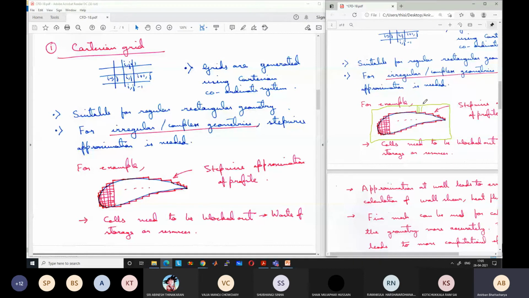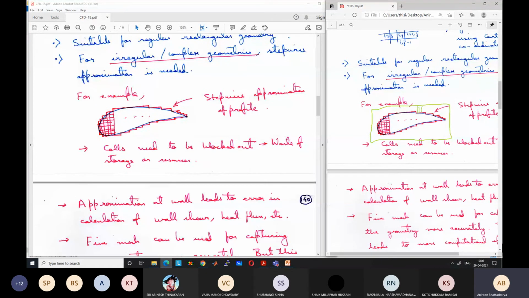So you will need more grid points than necessary for solving complicated geometries using the Cartesian coordinate system. Another point is that because you are approximating at the interfaces, you are not exactly capturing the profile. The wall effects, like wall shear stress or heat flux at the wall, will not be very accurately calculated. It is fine, but if we need more accuracy, then it is not sufficient.